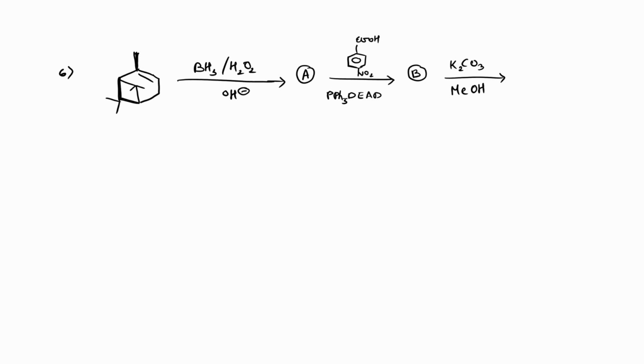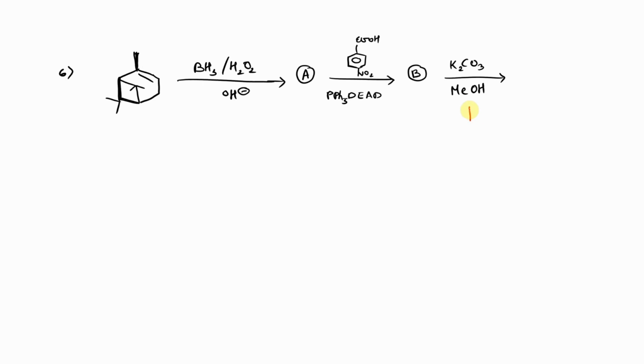and then we are treating the product obtained with 4-nitrobenzoic acid in the presence of PPh3 and DEAD, and later the product obtained is treated with K2CO3 in the presence of MeOH. If you observe carefully, this complete process is almost known to us. There is no need to get confused about a reaction with the carboxylic acid and nitro group along with PPh3/DEAD or K2CO3 with MeOH. This is just a simple reaction which we have studied already in our previous classes.